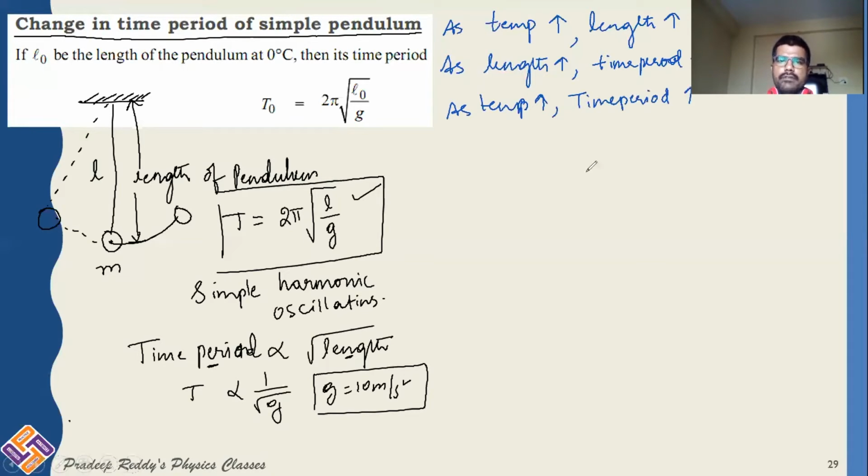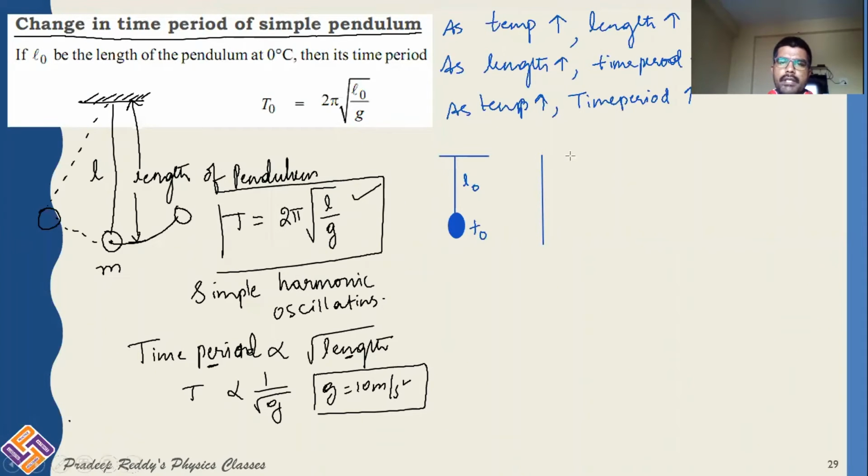Because, see, let me take, this is a simple pendulum. Here we have a simple pendulum, and this simple pendulum has some length L naught, and this is at a temperature T naught. Now, as you are increasing the temperature, what would happen? Definitely, when you are increasing the temperature, length of the pendulum would slightly increase.